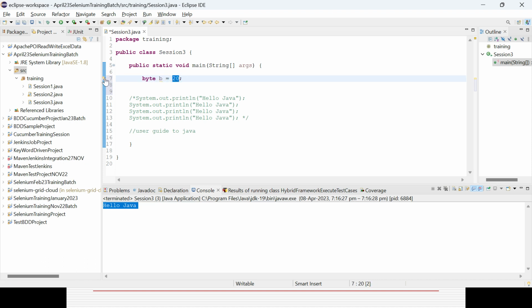Now you could see a warning message is coming because that variable is not used anywhere. Now how can you use it? The variable is already defined, so you do not need to give any double quotes here. Simply give the variable name here, and now it will be able to print it out.